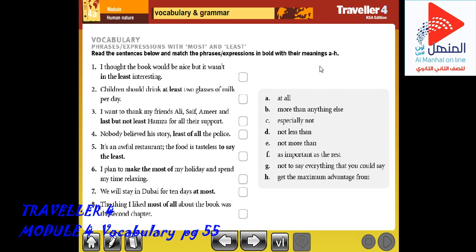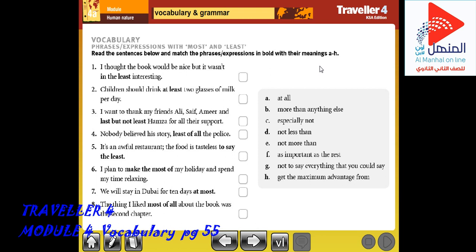We use at least to rephrase something we have said to make it more accurate. For example: she hasn't got any children. At least I don't think she has.